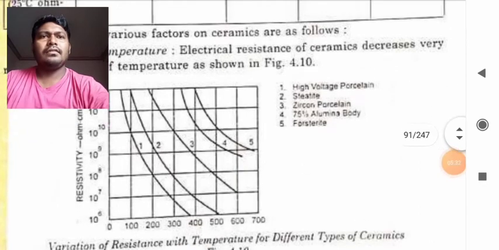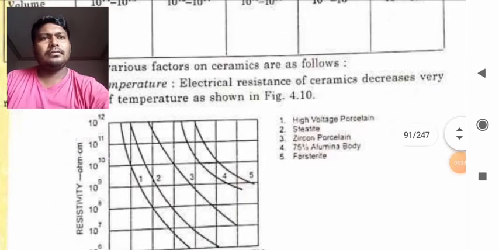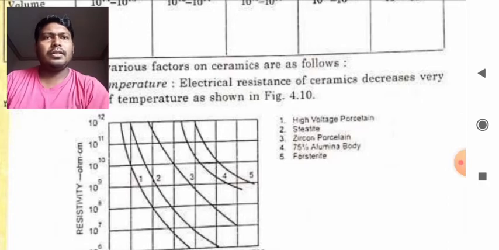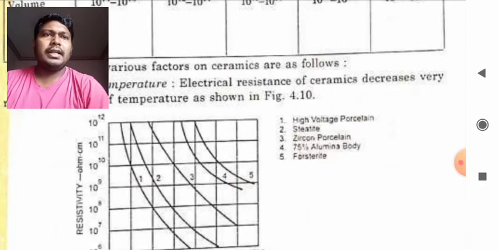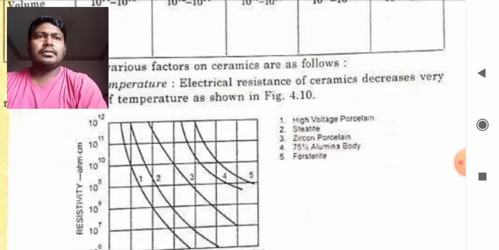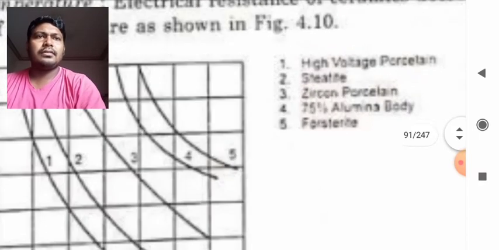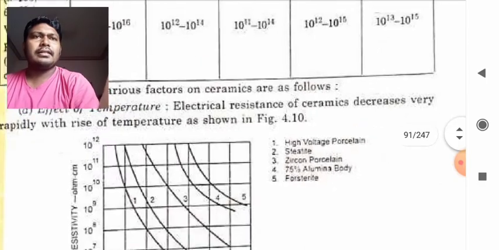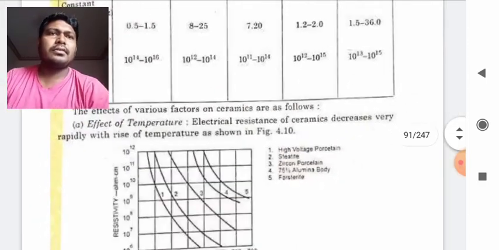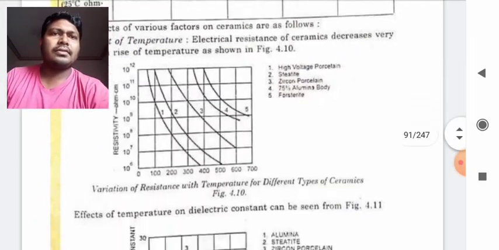This graph shows the points 1, 2, 3, 4 and 5, for high voltage porcelain, steatite, zircon porcelain and 75% alumina body, and there is also a substance called forsterite. So these are the materials used and the electrical resistance is noted down. So you will find such graphs.